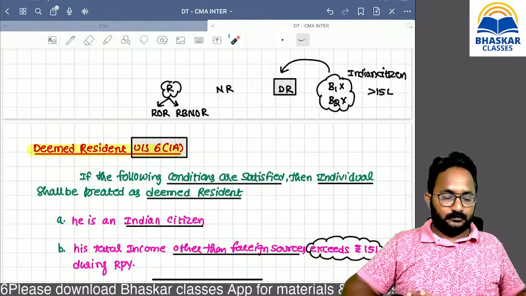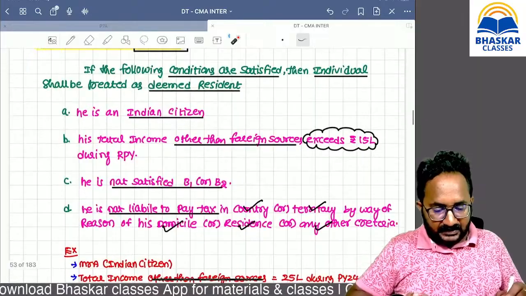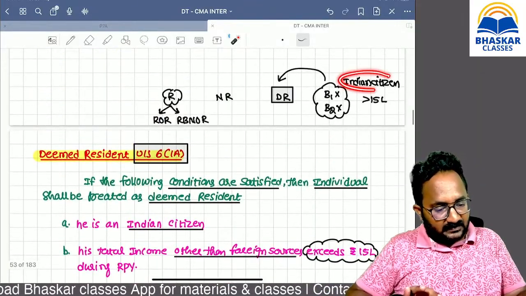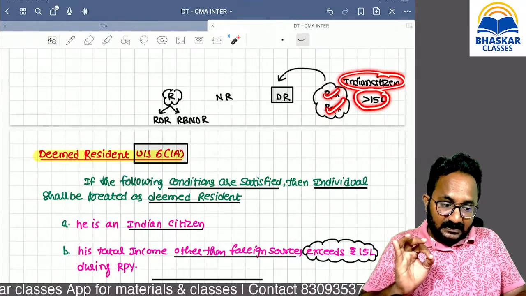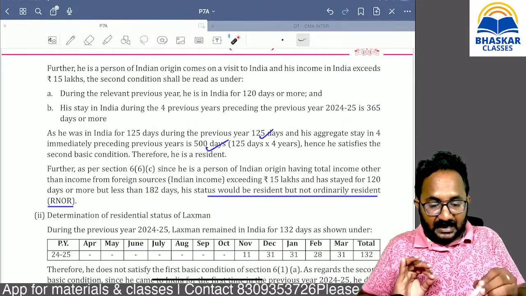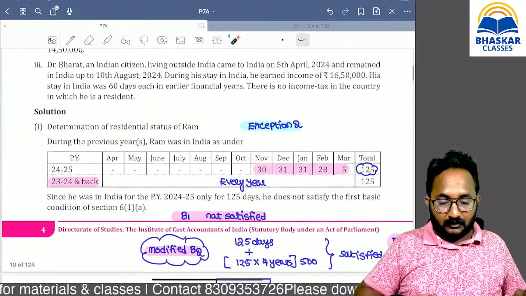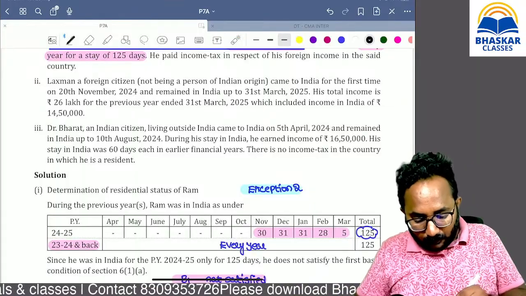Clear up to now? So now we can do one problem. Remember all the conditions. He is an Indian citizen, he does not satisfy B1 and B2, income from Indian sources exceeds 15 lakh, and he is not paying tax in any country by reason of domicile or any other thing. Now we can check question number 4.